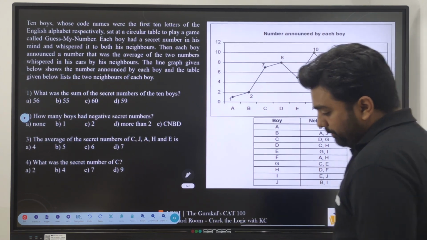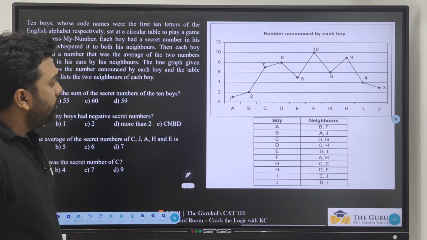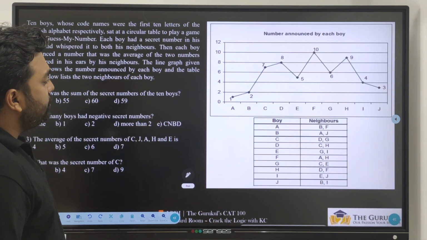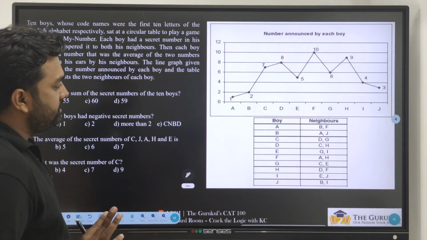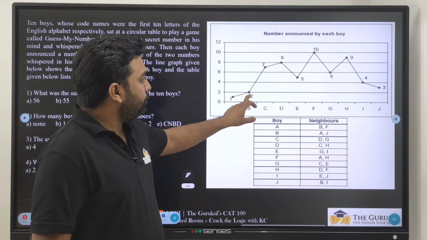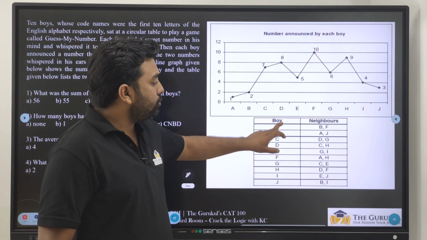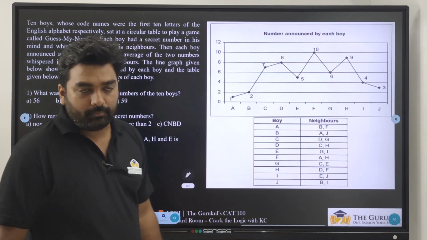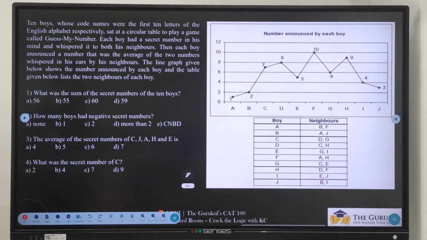of each boy. Okay. So if A is announcing 1, it is the average of the 2 numbers spoken in his ears by his neighbors B and F. If B is saying 2, it is the average of the numbers told in B's ears by A and J. Perfect. So just by looking at this information, because the average of 2 numbers is 1, can I say there are some negative numbers also?